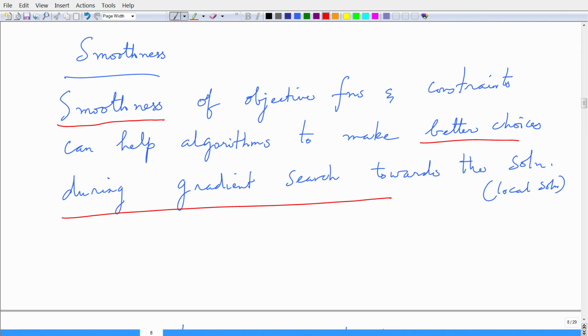Then my search directions can be difficult, and therefore to make proper choices it is better to have constraints that are smooth, but in practice we may not be able to guarantee such a smooth constraint, in which case we will have to deal with these problems appropriately by defining the derivatives carefully over regions of interest for us, where we can take derivatives of the constraints.